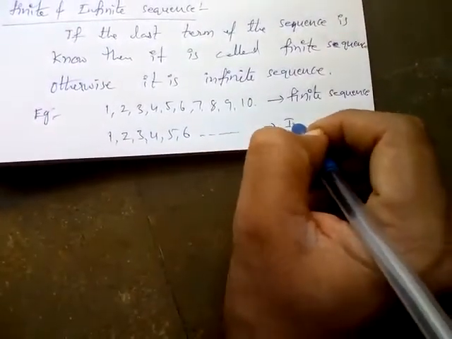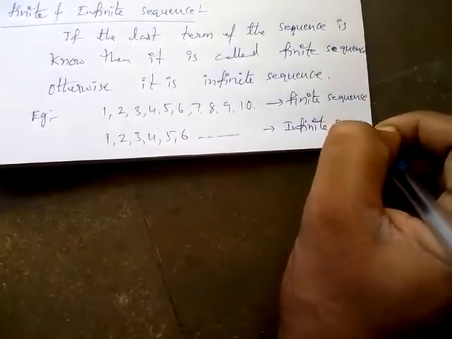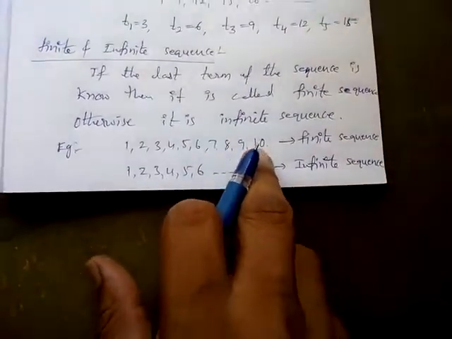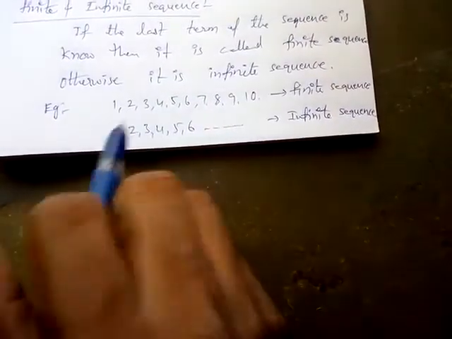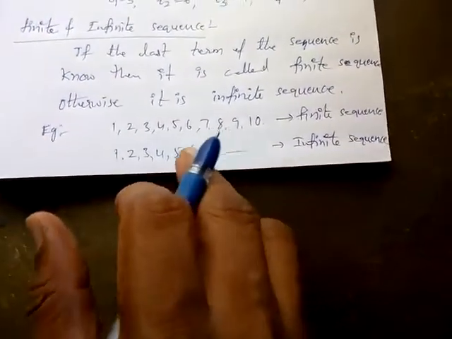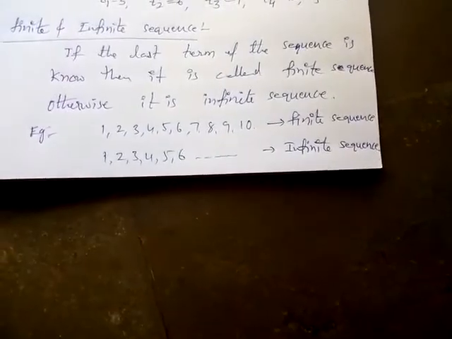This is infinite sequence. Here how many terms are there we cannot find, so that's why that is infinite sequence.